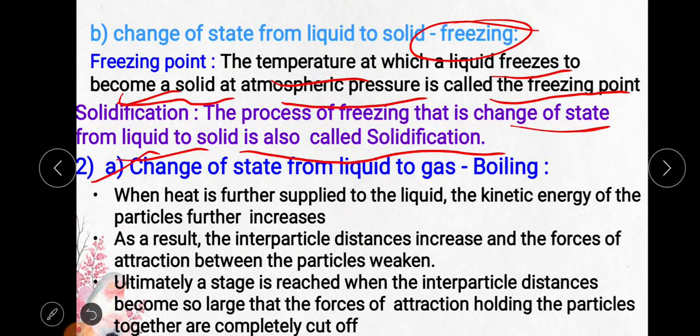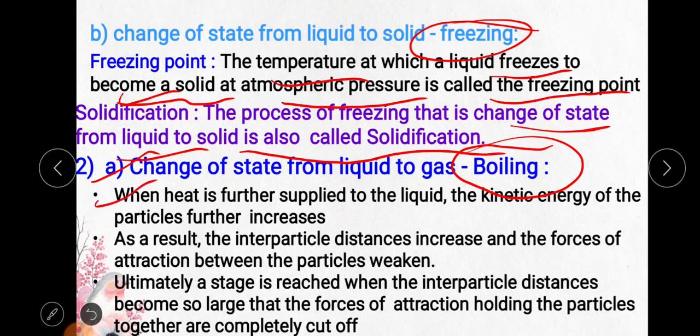Solid to liquid, and liquid to gas. How can we change from liquid to gas? That is very important. That we call boiling. At this temperature, water particles convert into another form, that is, the gaseous form. How it converts into gaseous form, let us learn.